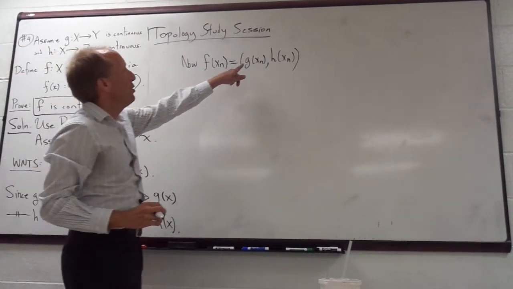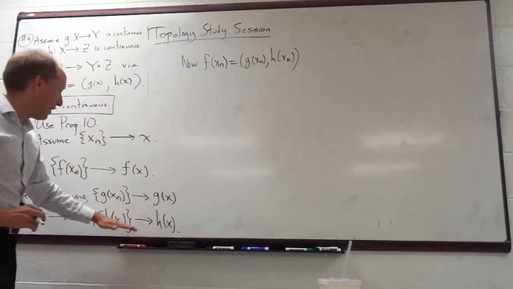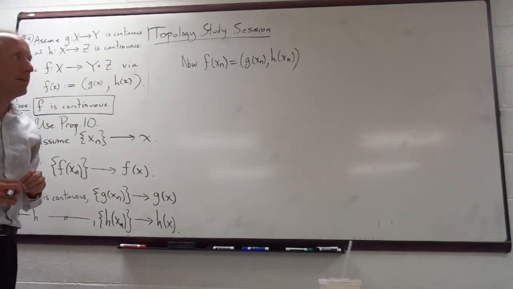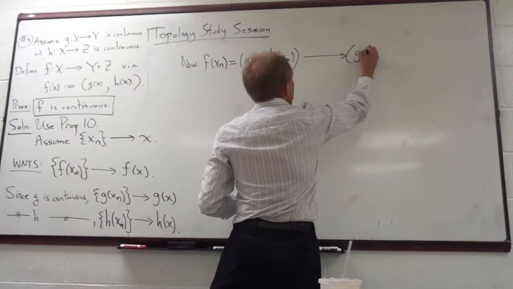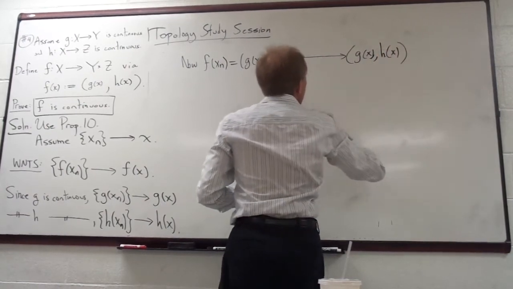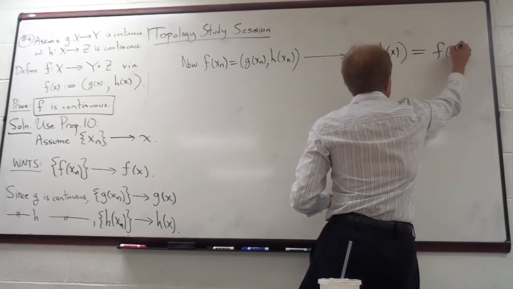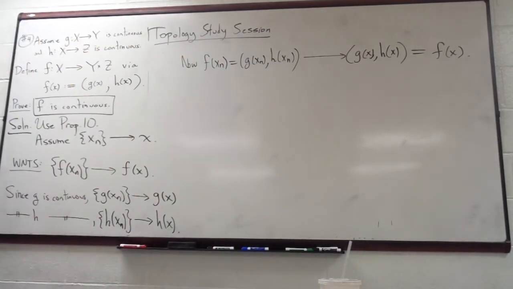We already know that the first slot here converges to g of x, and the second slot converges to h of x. So this converges to g of x, comma, h of x, which is f of x. That's it. That's the whole thing. That's pretty much the whole entire thing.